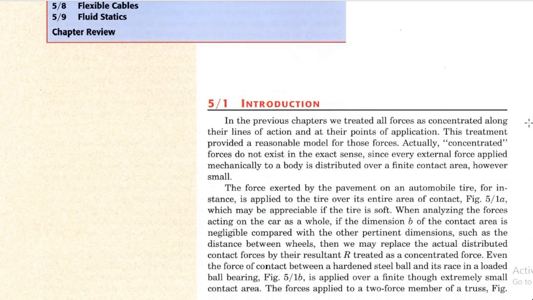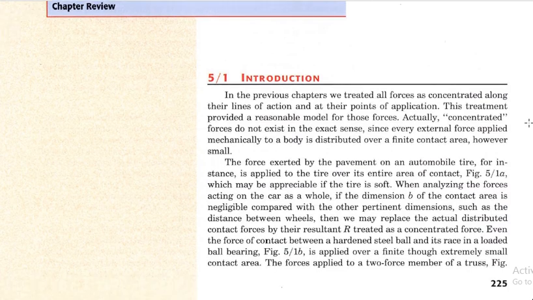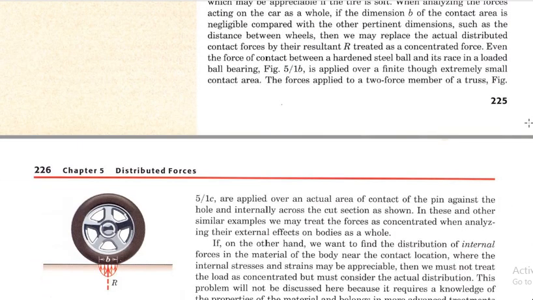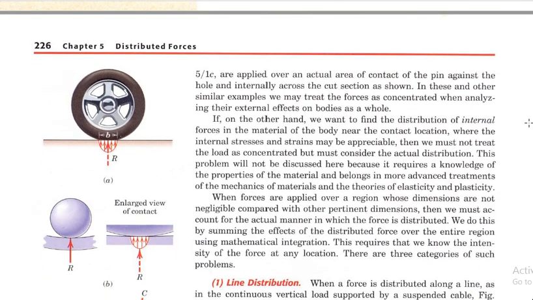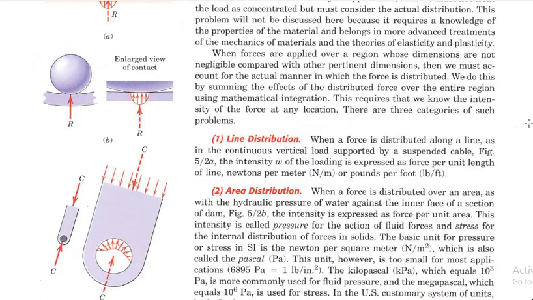In terms of distributed forces, the forces are applied on a larger area of the surface of the object. There are different types of distribution, and the main ones have three categories: line distribution, area distribution, and volume distribution. What is line distribution?